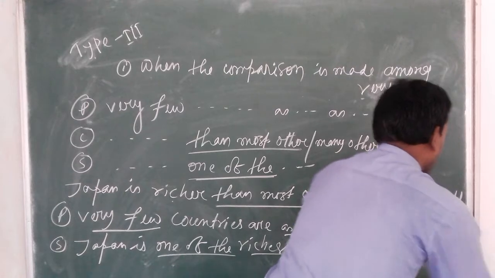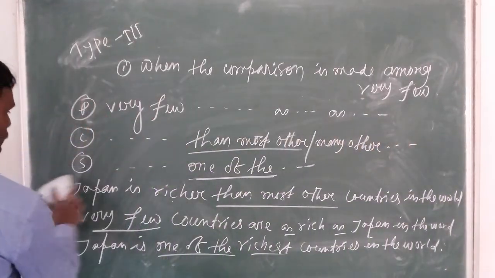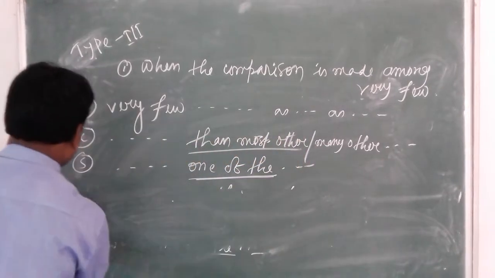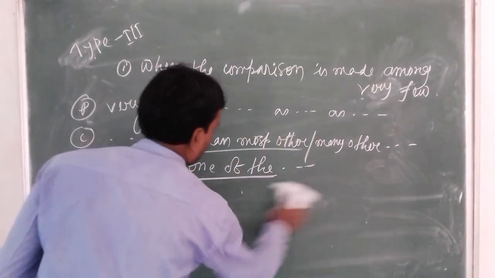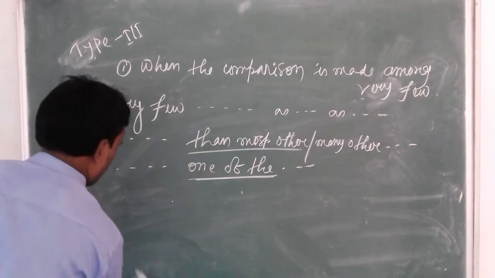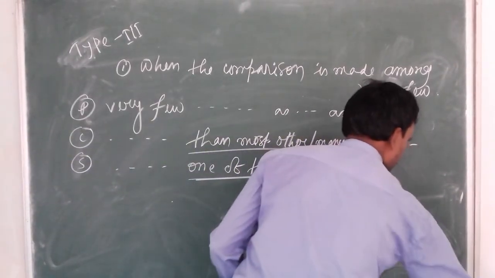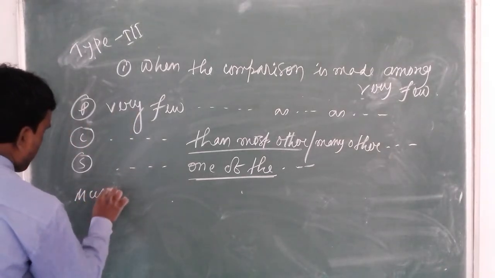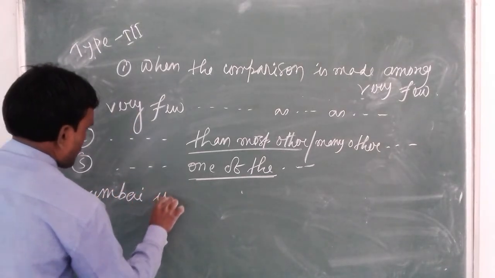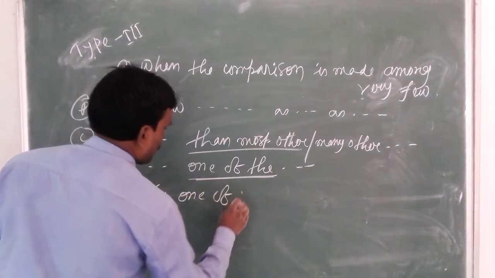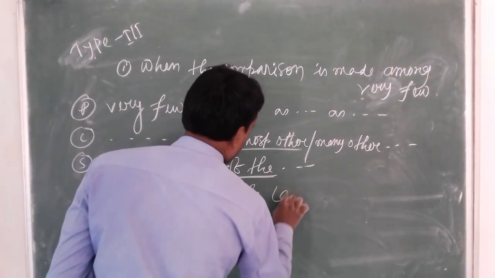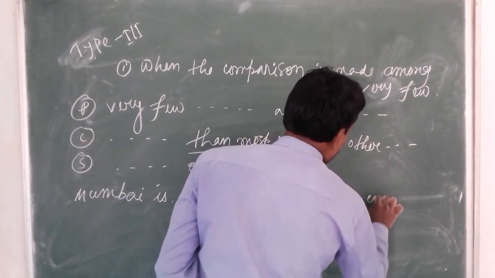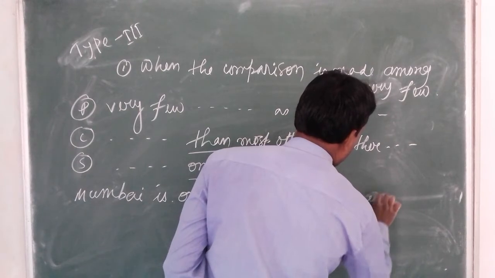Look here. Mumbai is one of the largest cities in India.